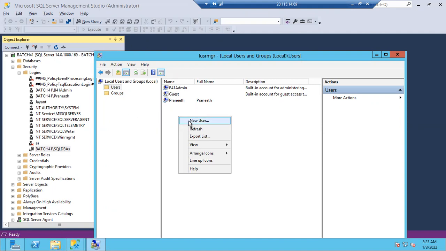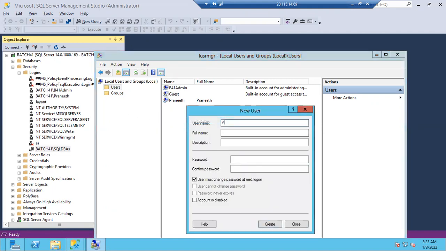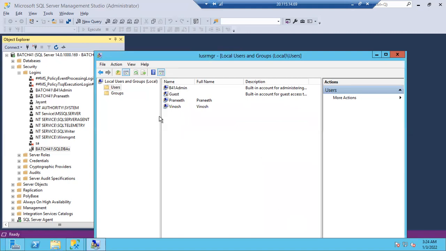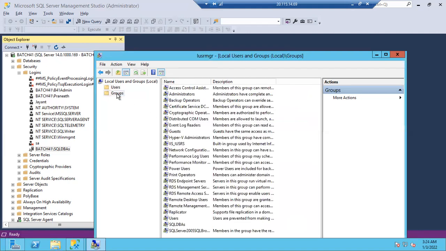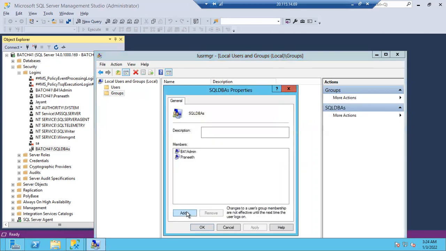What I'm going to do is create a Vinosh user here. Of course, I have to give the password for Vinosh. And guys, very important, choose one strong password. Don't give different passwords, again you will forget. I am simply selecting user cannot change the password, never expires. Create. And guys, tell me who will create the users in the organization. Groups. Double click on the SQL DBA group. Now add Vinosh here.